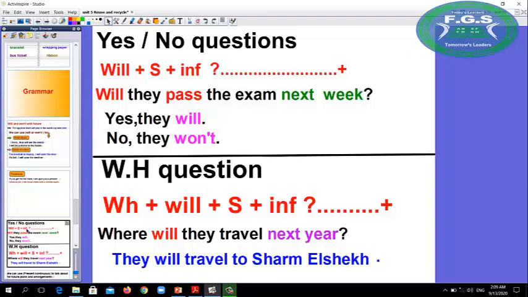What about the WH question? We use the WH word plus will plus any subject pronoun plus infinitive. For example, where will they travel next year? They will travel to Sharm el-Sheikh.